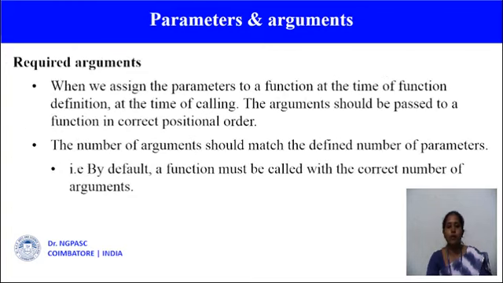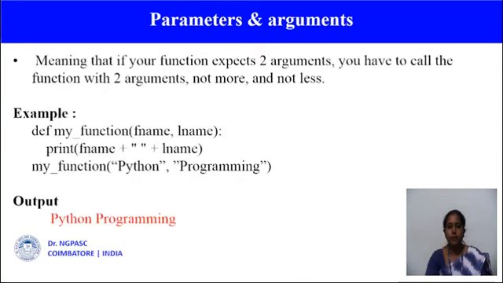First is required arguments. The required arguments are passed to a function in the correct positional order. So the number of arguments should exactly match the function definition. So if your function expects 2 arguments, you have to call the function with 2 arguments, not more or less than the required arguments.